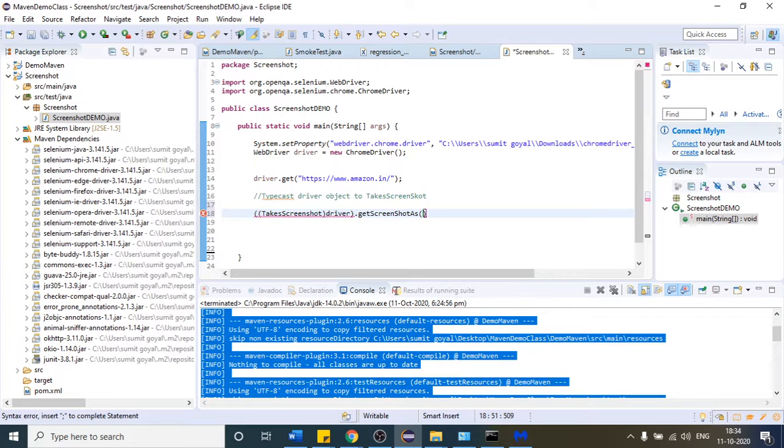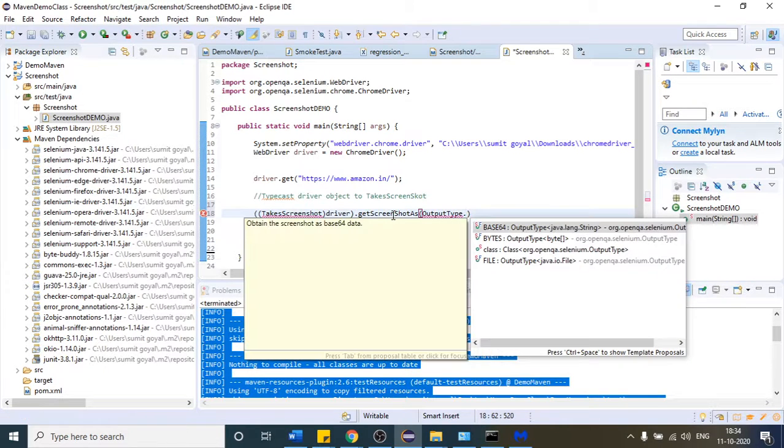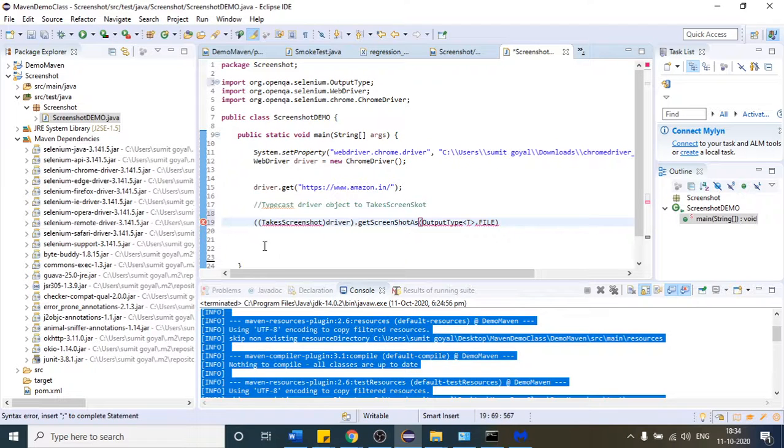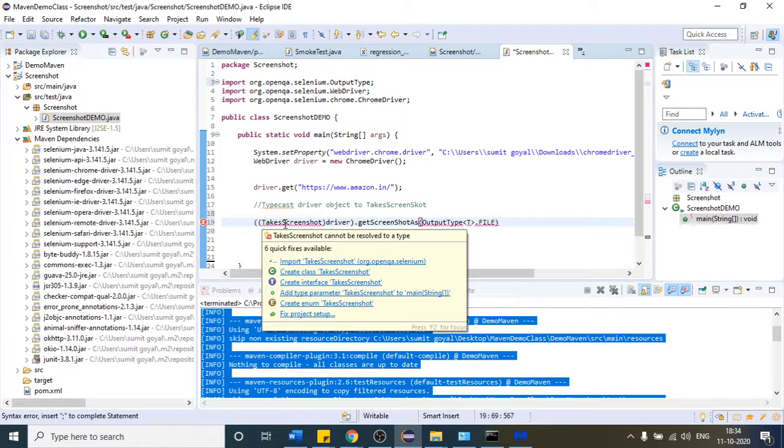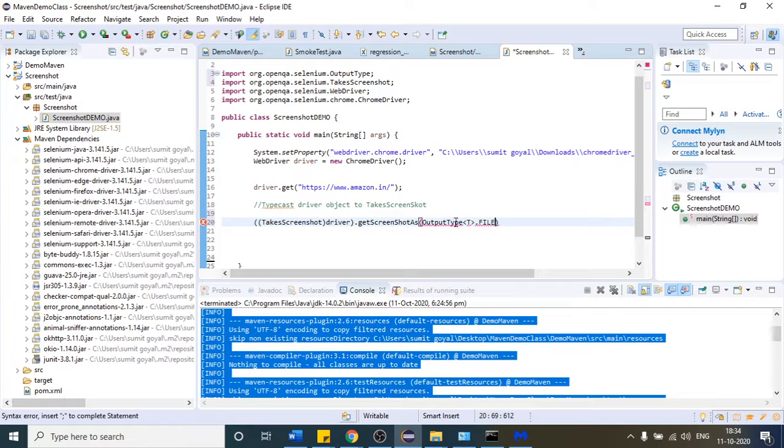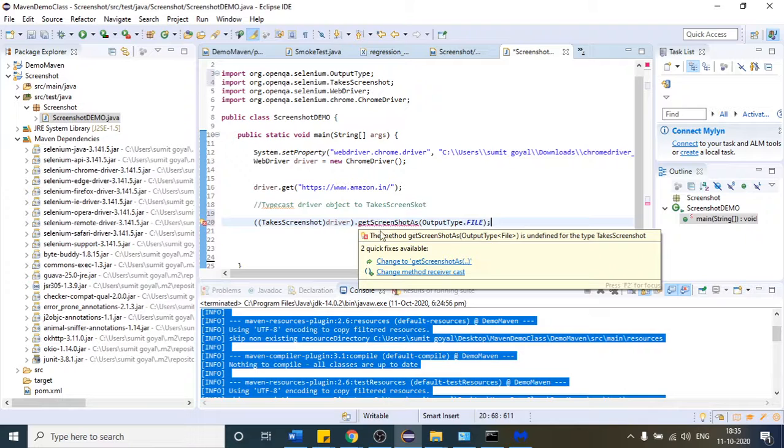I want to get the screenshot in the form of a file, so I will write the output type should be File, which can be PNG or JPG. You can see that I got that. Import this. Remove the extra T here, not required. Provide a semicolon at the end. So what this step is doing: get a screenshot.